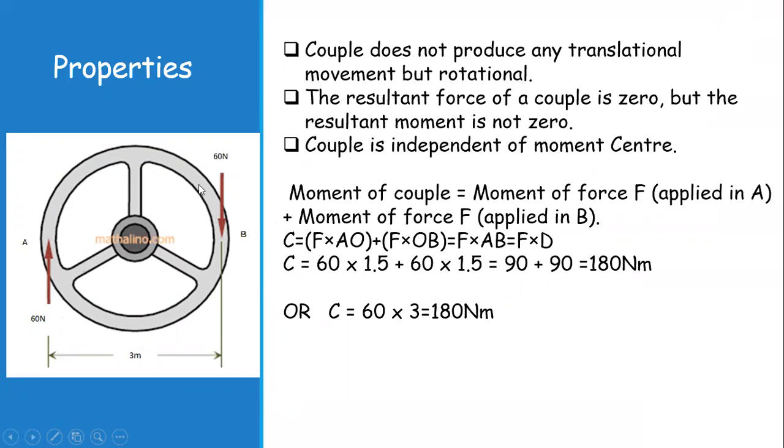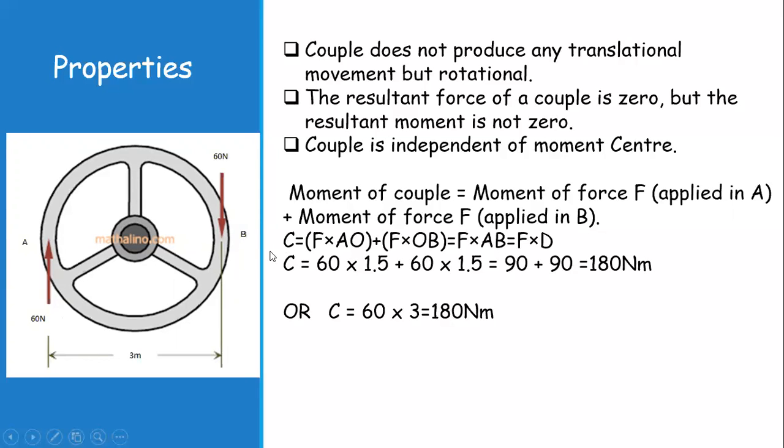We can calculate the moment F into D and F into D on this side, and the couple is independent of the moment center. That we have earlier proved in the previous slide: anywhere I can take the moment, and this moment value will remain the same. The moment of a couple will always remain the same. It is equal to one single force into the distance between the two forces. Now you can see the two forces applied over here are 60, and the distance between the two is 3 centimeter. I am going to calculate the moment of couple both ways.